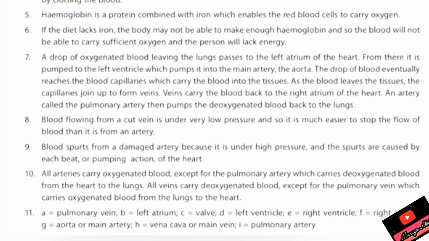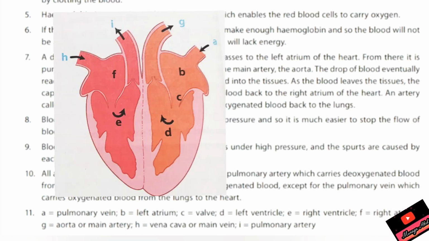Question number 10 is, all arteries carry oxygenated blood except the pulmonary artery, which carries deoxygenated blood from the heart to the lungs. All veins carry deoxygenated blood except for the pulmonary vein, which carries oxygenated blood from the lungs to the heart. Now question number 10 is done.